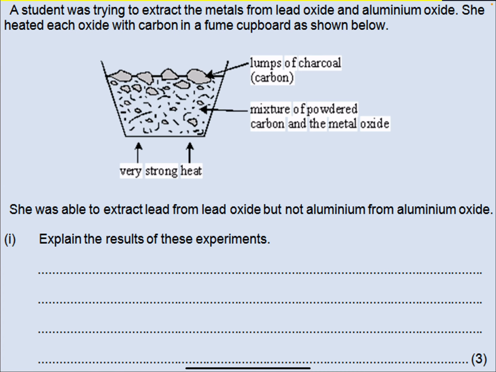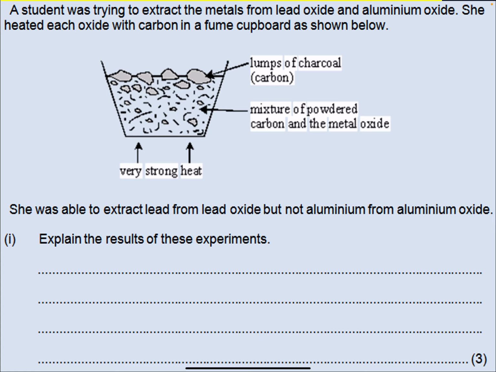If we move on. A student was trying to extract the metals from lead oxide and aluminium oxide. She heated each oxide with carbon in a fume cupboard as shown below. She was able to extract lead from lead oxide, but not aluminium. Explain the results of these experiments. Worth 3 marks.